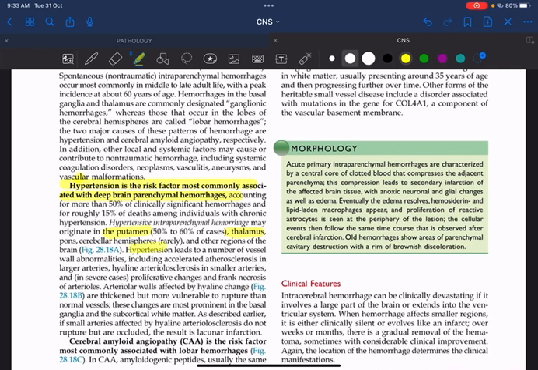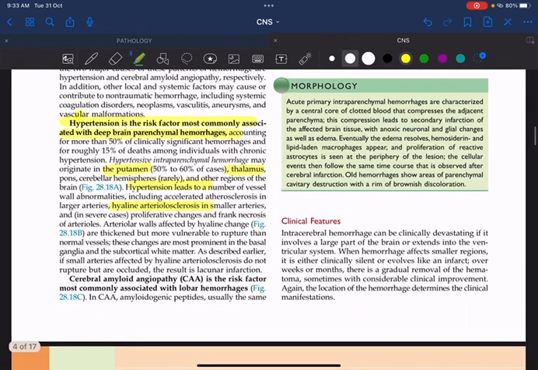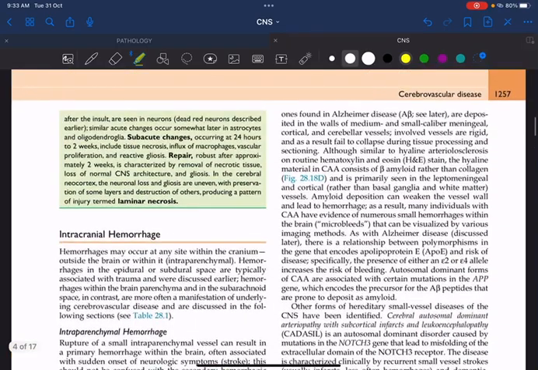What are the risk factors? Hypertension, hyaline arteriosclerosis, hyperplastic atherosclerosis, and some congenital factors. What are they? Cerebral amyloid angiopathy, CAA, because of formation of amyloid peptide. For example, in Alzheimer's disease we have A beta peptide. Similarly, we have some amyloid plaques, and that is responsible for hyalinization of the blood vessel walls. That is responsible for the hemorrhage.